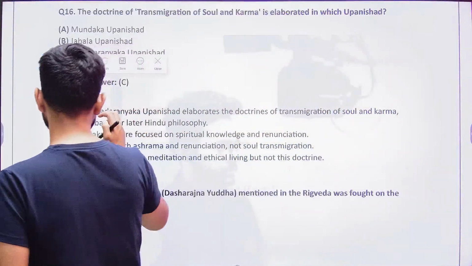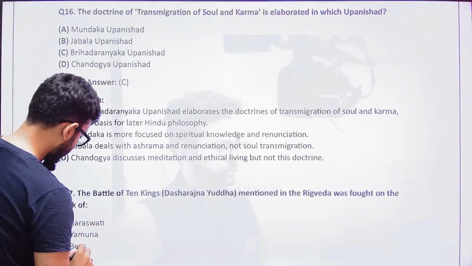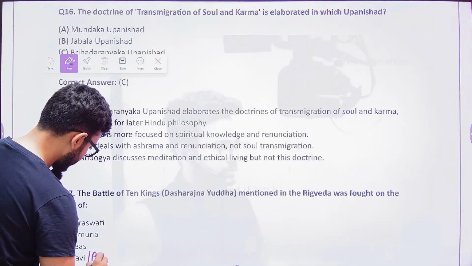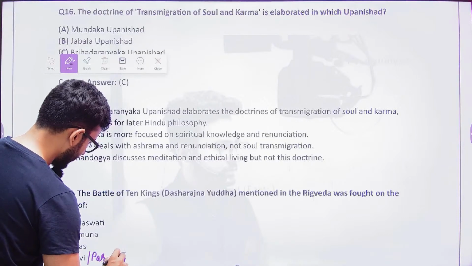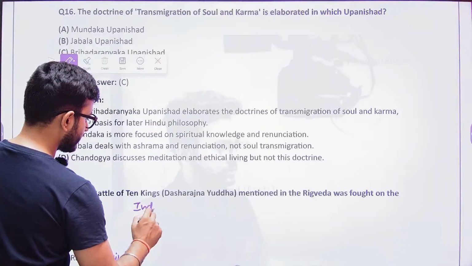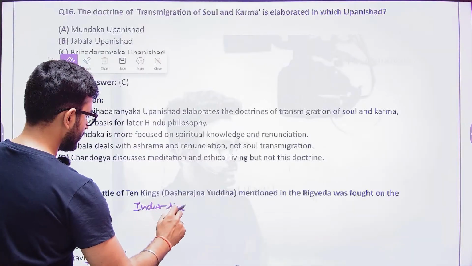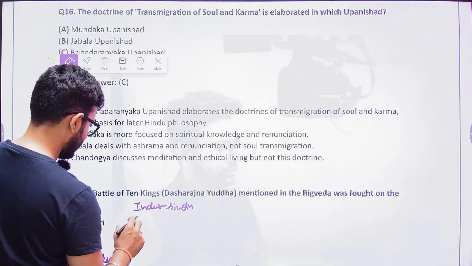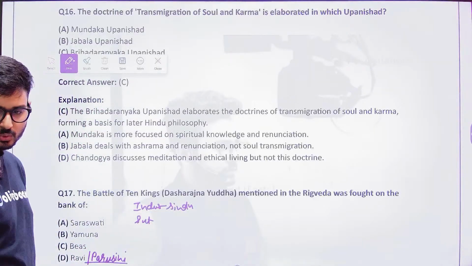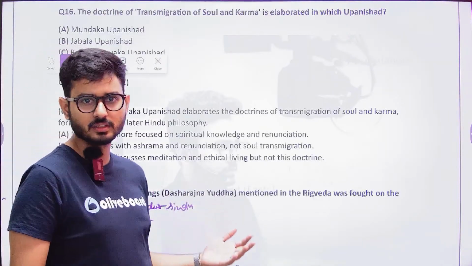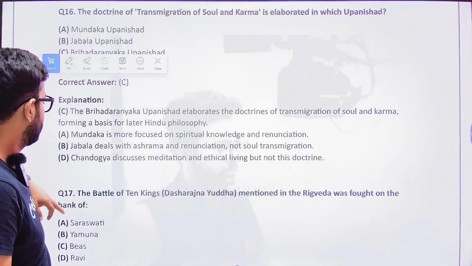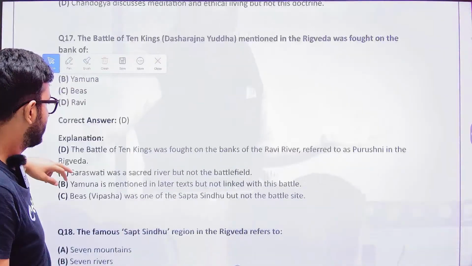And here, the ancient name of the Ravi is going to be the Parushni. The Indus is known as the Sindhu, and the Sutlej is known as the Shutudri. The Ravi is known as the Parushni, and you will have to find out the other Sanskrit names of the other tributaries of the Indus. So the answer is going to be D.